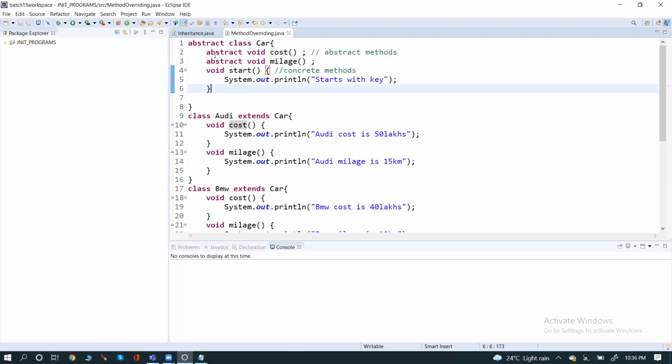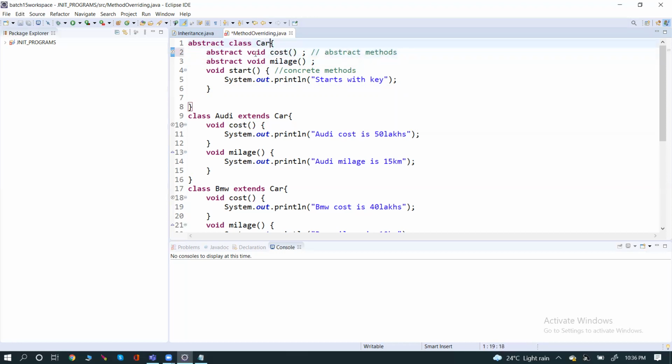Now if I give it as static, it's giving an error, right? Static and abstract cannot be given at a time. An abstract method cannot be declared as static.